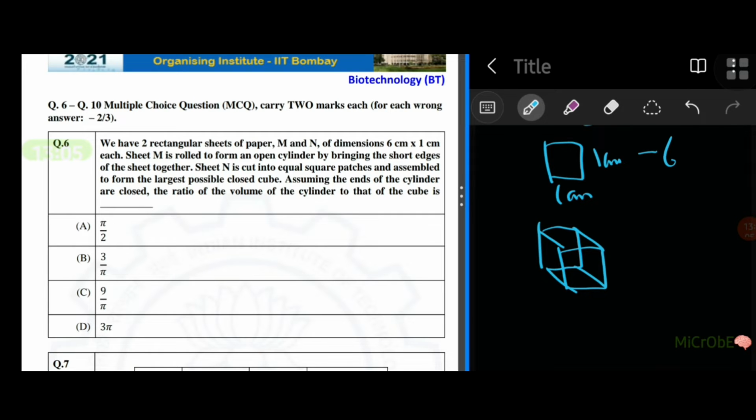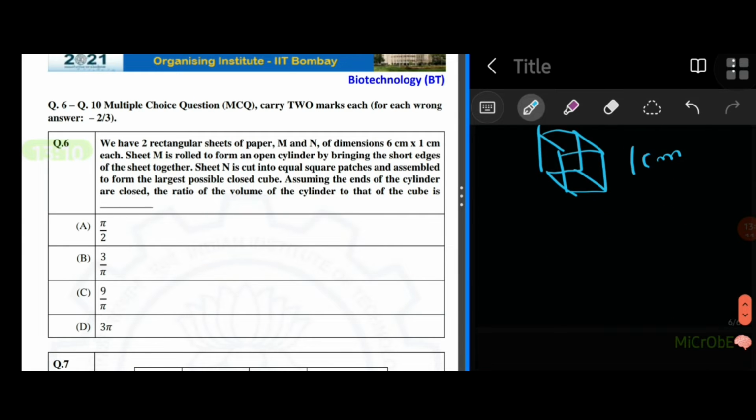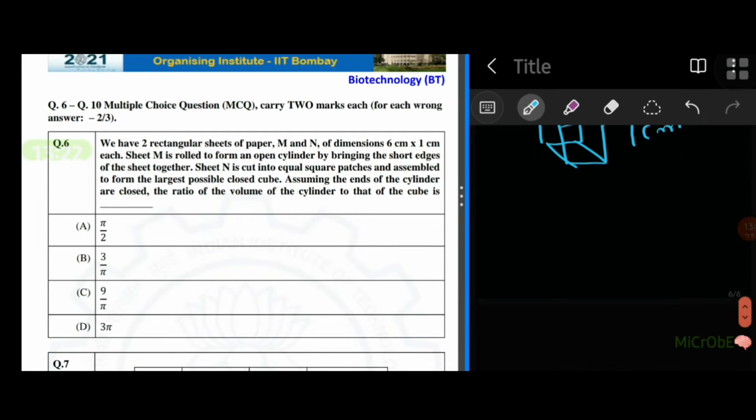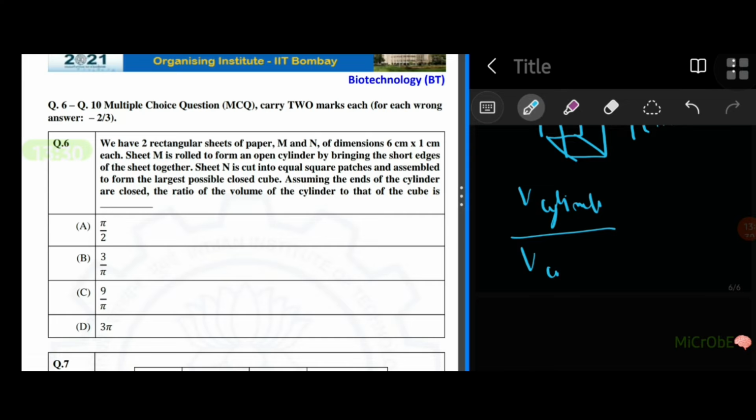So this is the cube with one side 1 centimeter. What's the question? Assuming the ends of the cylinder are closed, we have to find the ratio of the volume of the cylinder to that of the cube. So we have to find the volume of the cylinder to the volume of the cube.